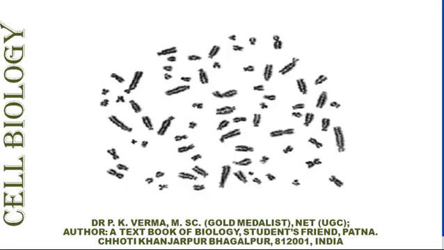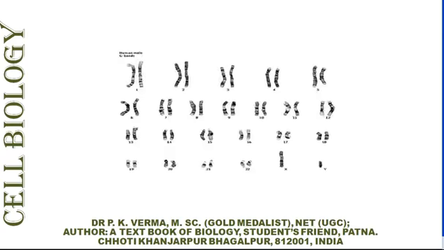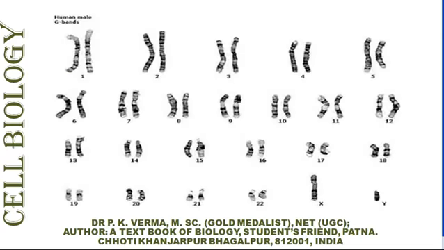This is the photograph of the metaphase stage. You can see all chromosomes are non-overlapping and well dispersed, and therefore every one can be cut using a fine blade or a scissor, and their lengths can be measured. They can be arranged properly in length. The arrangement of a male is like this.